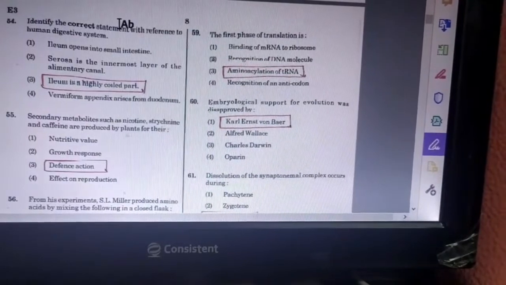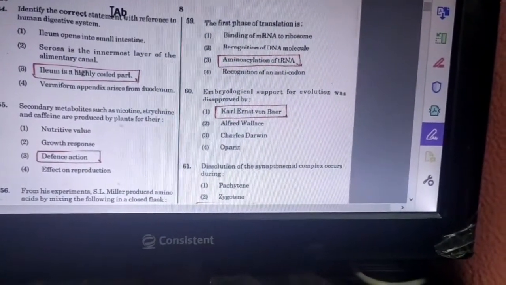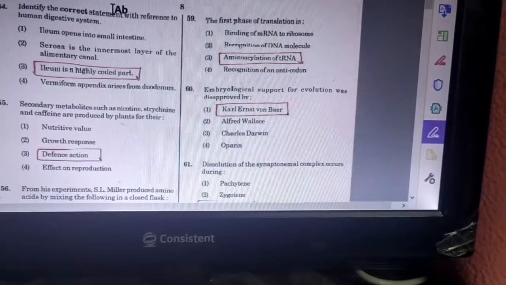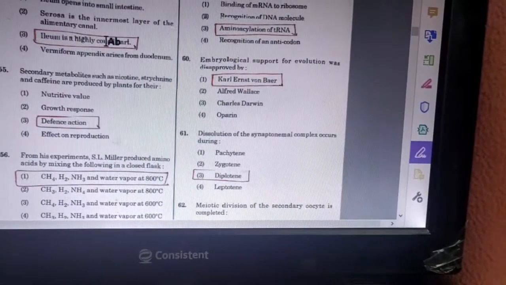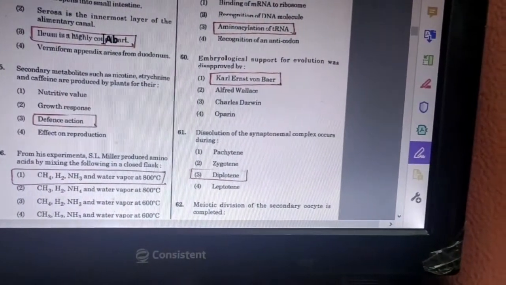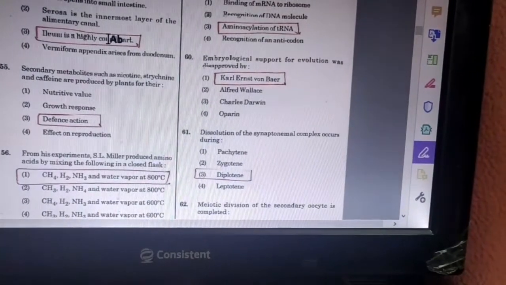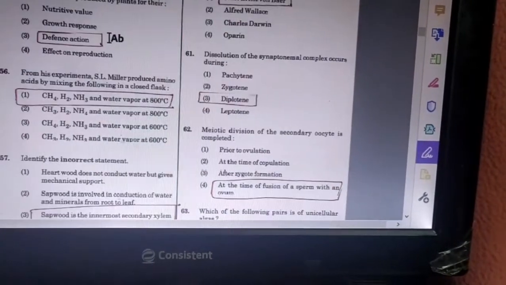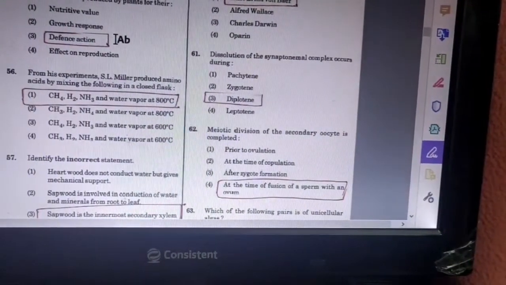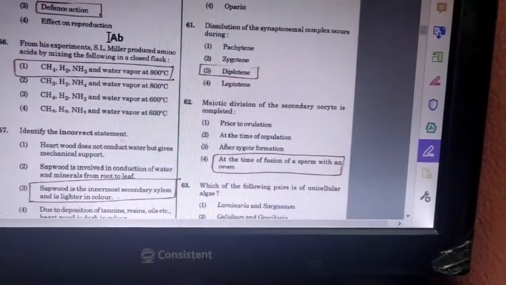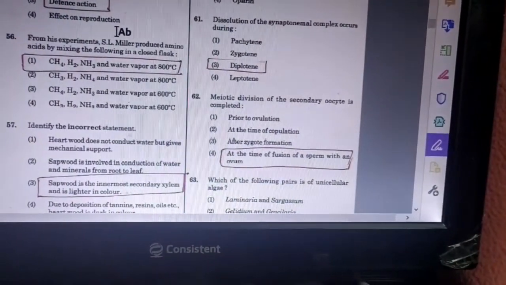Next question, embryological support for evolution was disapproved by? Answer is Karl Ernst von Baer. Next question, dissolution of the synaptonemal complex occurs during? Answer is diplotene. Next question, meiotic division of the secondary oocyte is completed. Answer is at the time of fusion of a sperm with an ovum.